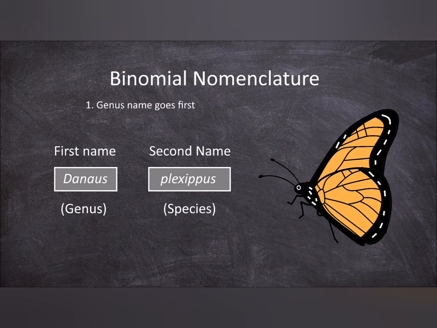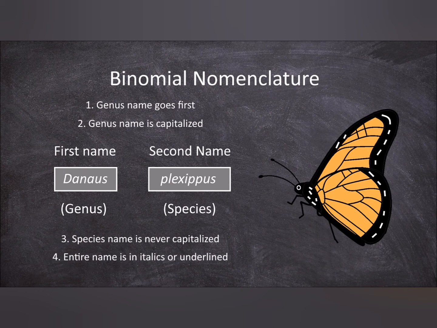Now let's take an example of a butterfly, where the scientific name is Danaus plexippus. The genus name goes first, and the genus name is capitalized. That is, the first letter in the genus name is capitalized, just like what we see in Danaus. The third rule is that the species name is never capitalized, just like plexippus. And the fourth one is that the entire name is italicized or underlined separately.